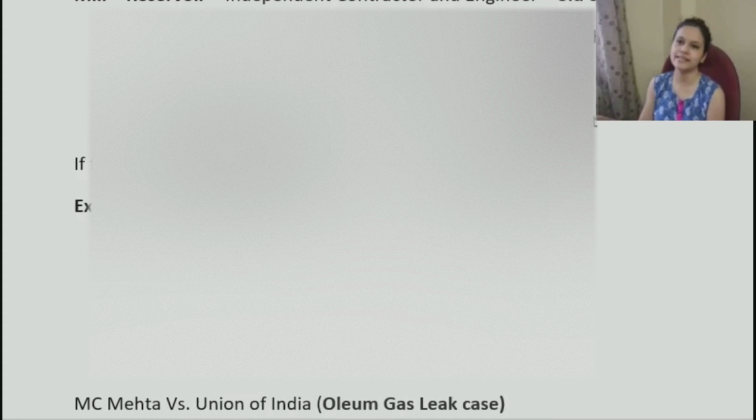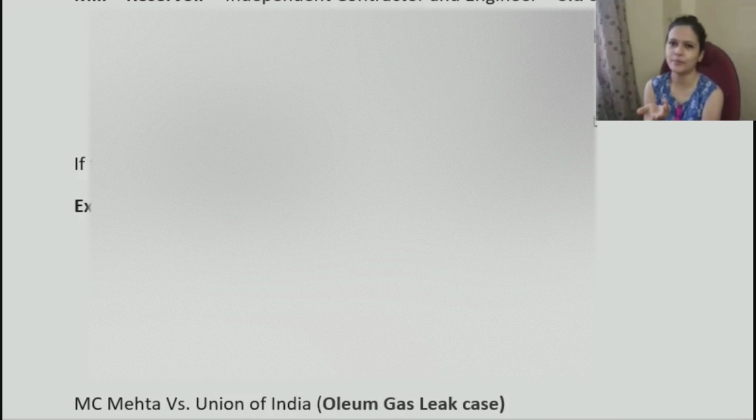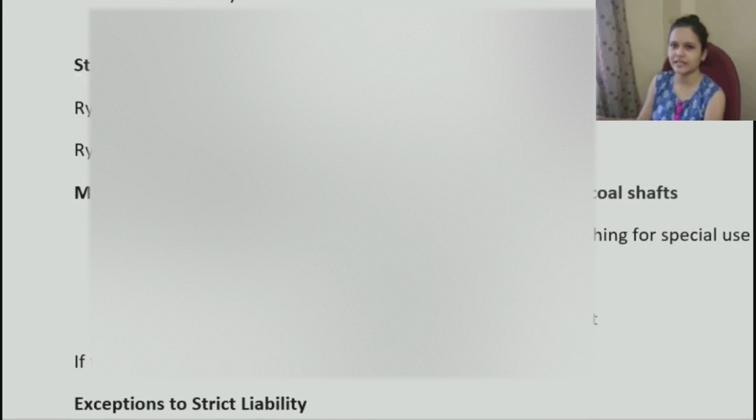And the last one is statutory authority. If the government is doing something and, as a result, something happens, like the National Highway Authority of India constructing or widening a highway and something goes wrong, they would again not be held liable. If under their own rules or provisions there is a minimum compensation, they will provide that, but otherwise there is no very high liability. So these are the exceptions that we had available in case of strict liability.